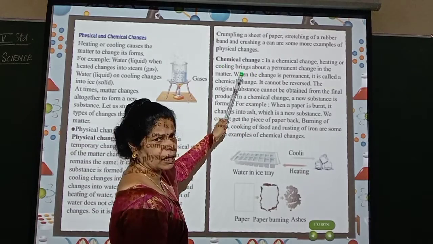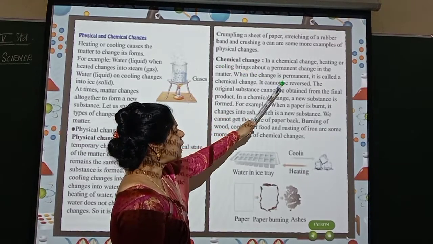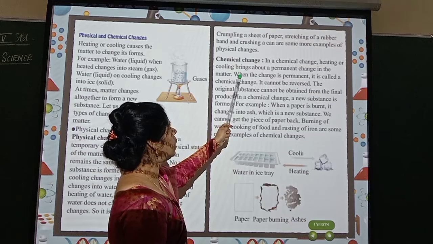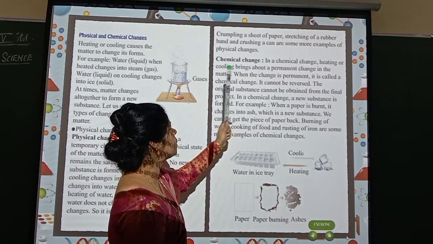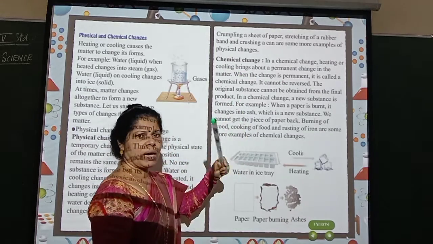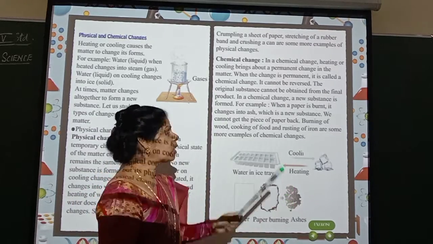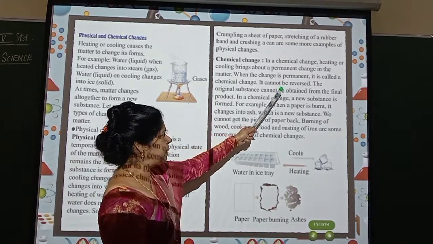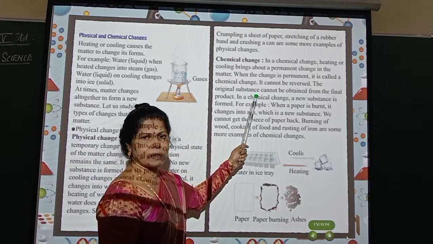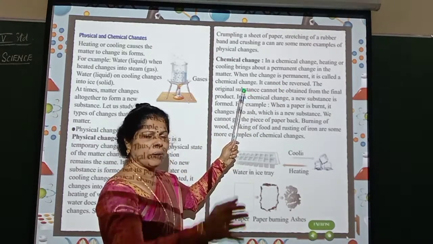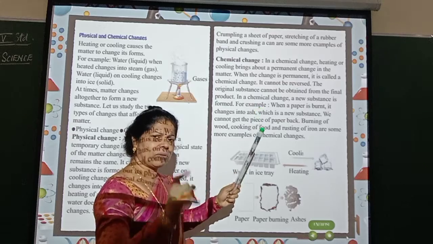Now coming to chemical change. In a chemical change, heating or cooling brings about a permanent change in the matter. By heating or cooling, what happens? There is a permanent change. You cannot get it back again. Okay? When the change is permanent, it is called a chemical change. The change is totally permanent. It's different from whatever was there.